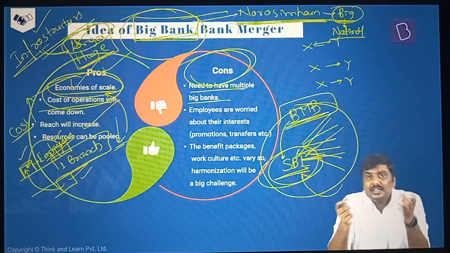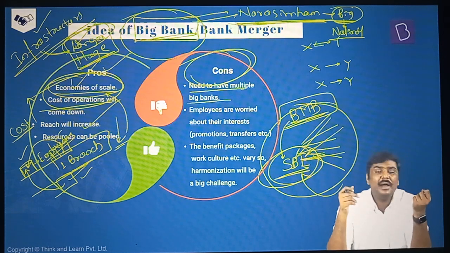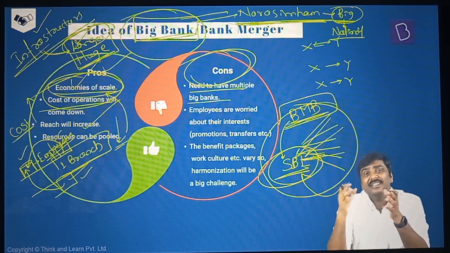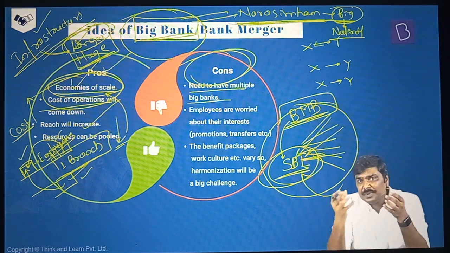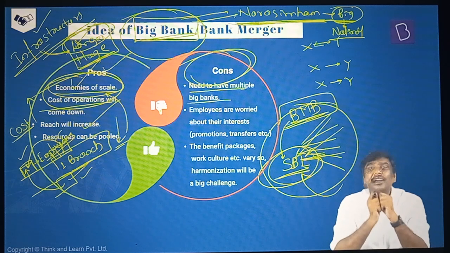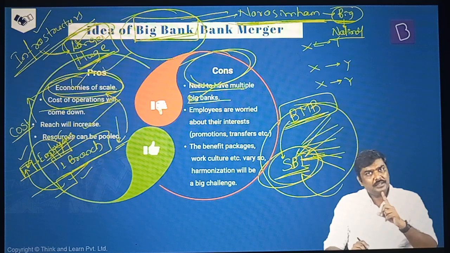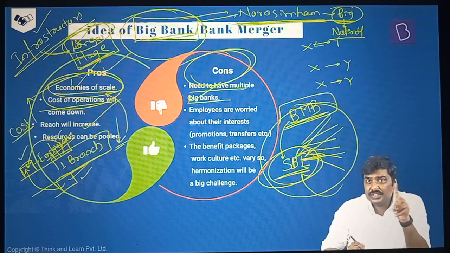Why? The recommendation of the Narsimham committee itself was 3 to 4 big banks or large banks. You cannot have only one big bank and all the other normal or smaller banks. As a result, this big bank will start competing with the smaller banks. For example, Canara Bank competing with the SBI, the Karnataka Bank competing with the SBI, or other regional banks competing with the SBI. SBI is a very, very big bank. Can these smaller banks continue to compete with them? That creates certain problems in the economy. So you need to have multiple big banks, and you need to ensure that whenever mergers of banks are done, strong banks are merged with strong banks.